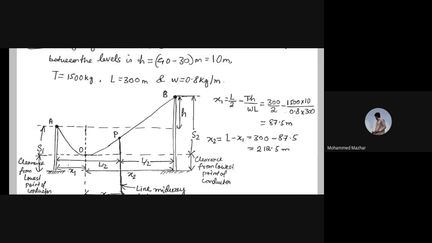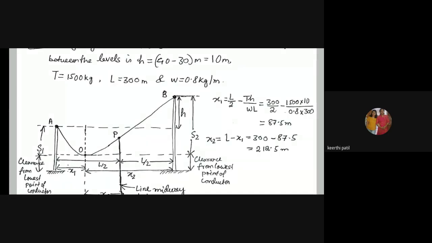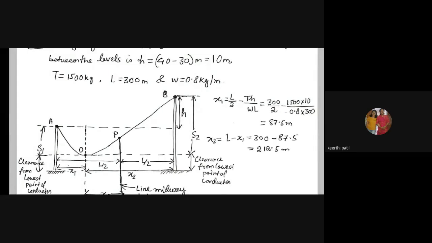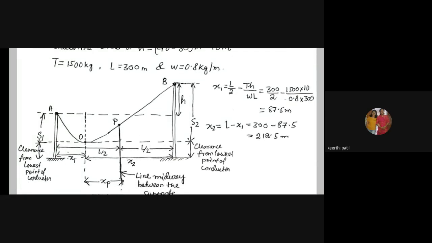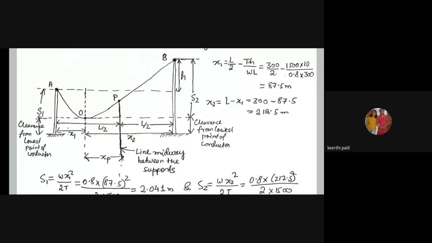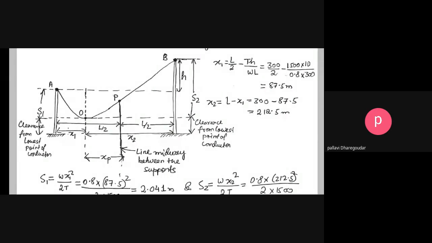Just see whether you have got this or not. Yes, ma'am, I put all the values correct. While calculating in the calculator, I made a mistake. Right, that is the thing. Okay, no issues. You just see where the mistake was and write it down. So x1 and x2. Okay, Pallavi, are you getting it? Yes, ma'am, doing it. Take your time. No hurry.